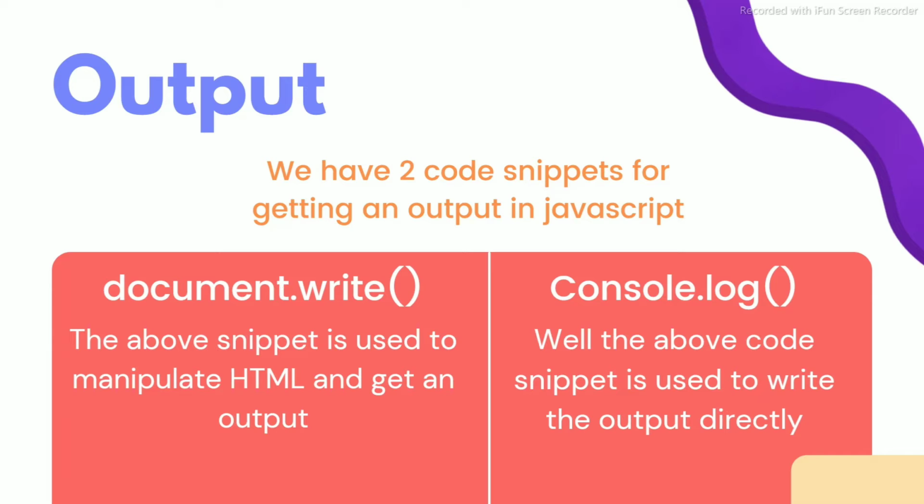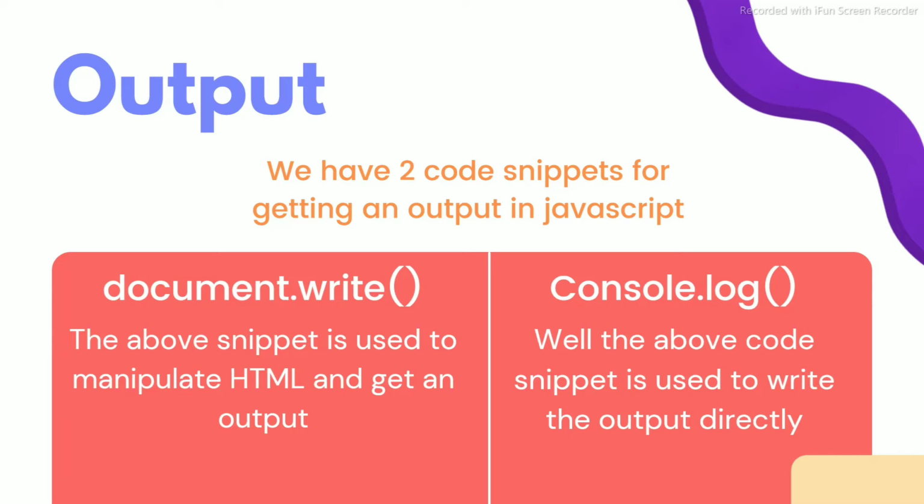We will write hello world in the console.log. It will give us an output as hello world. When I'm talking about the document.write, whenever you are using JavaScript with HTML, we will use the document.write to manipulate the data of the HTML and get an output through JavaScript.